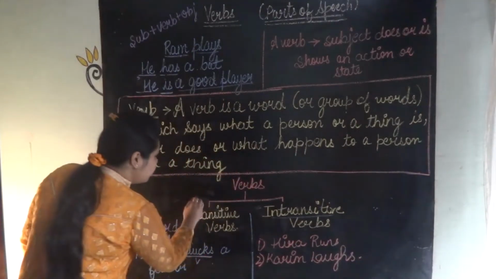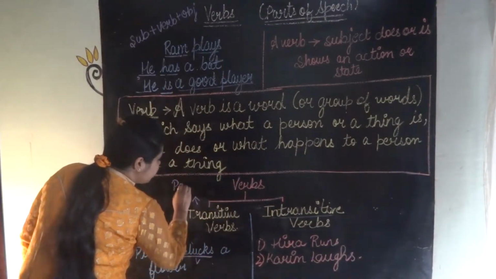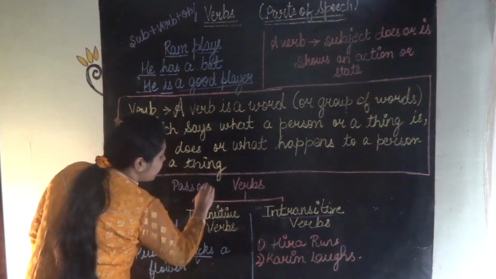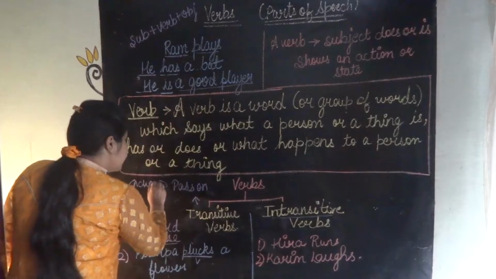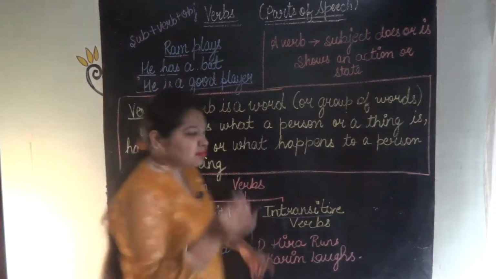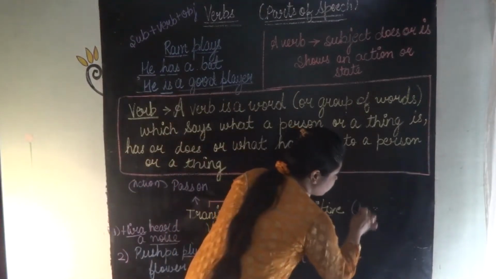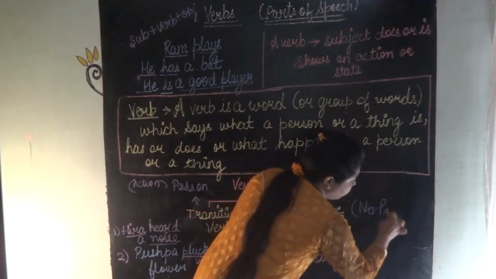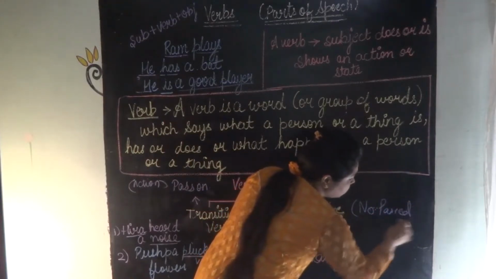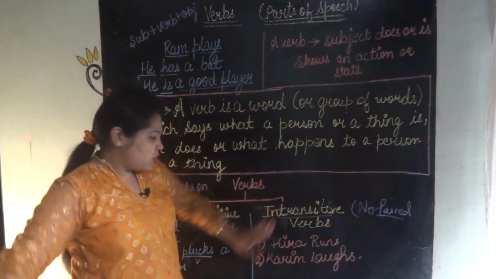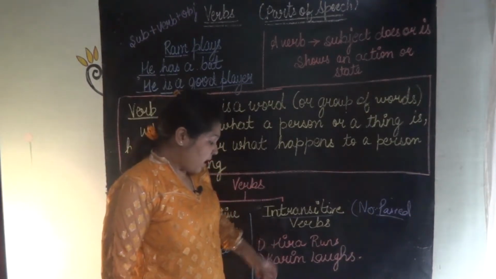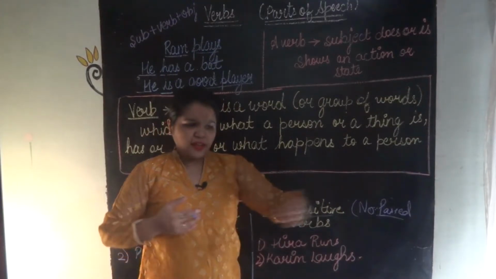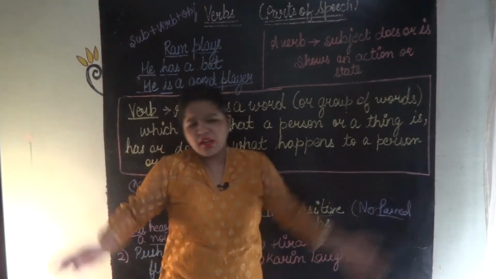Transitive means the action is passed on. In this, nothing is passed on. No action is passed on. So, Hira runs. Is anything passed on? No, Hira is just running. Hira runs.